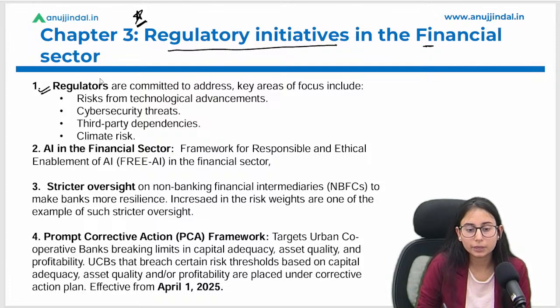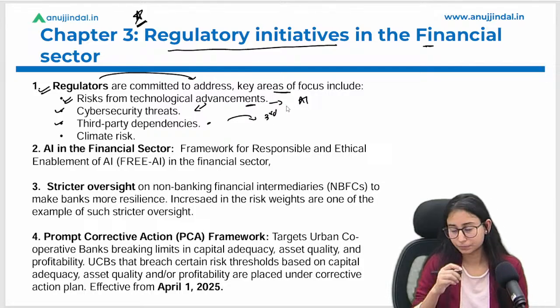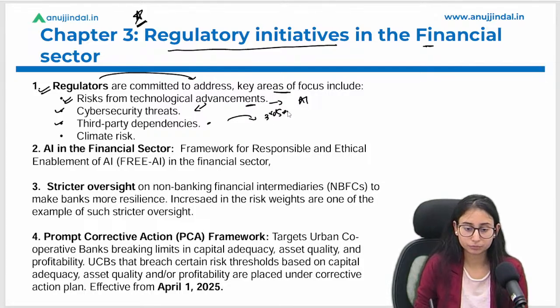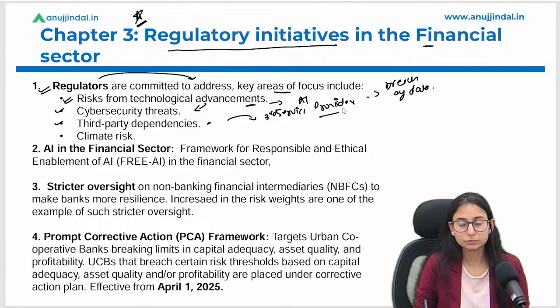So regulators are committed to address the risk, okay, and the key areas were the risk from the technological advancement like AI, right, and cyber security threats. Again, this is a risk related to the technological advancement, right, and third party dependency. If we are relying more on the third party service provider, in case of banks, it could lead to breach of data, right, and hence they are addressing such risk.